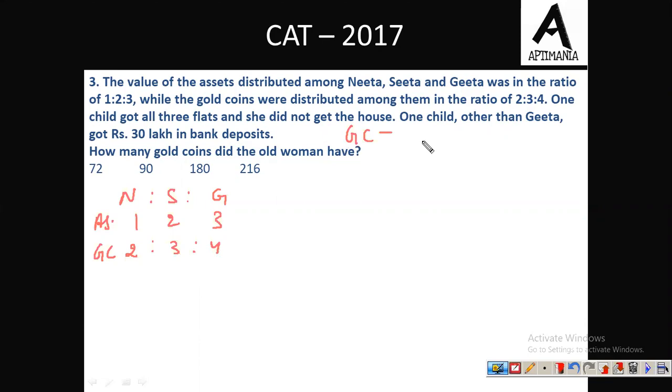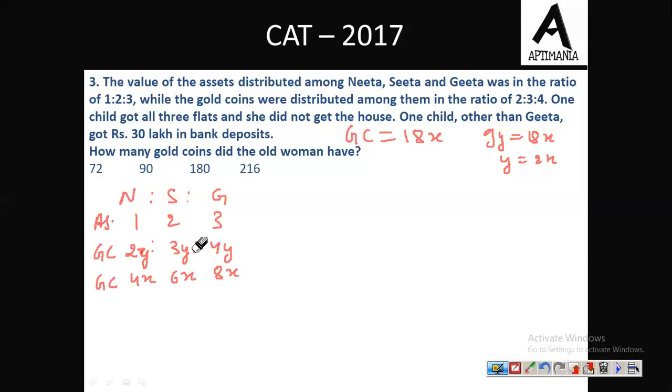So let us assume that the total gold coins were 18x. Let the gold coins received by Nita be 2x. In fact, x we have already used. So let this be 2y, let this be 3y, and let this be 4y. So this total 9y must be equal to 18x, and from here we can say that y equals 2x. So the gold coins received by Nita must be 4x, that by Sita must be 6x, and that by Geeta must be 8x. Fine. So this is the number of gold coins.